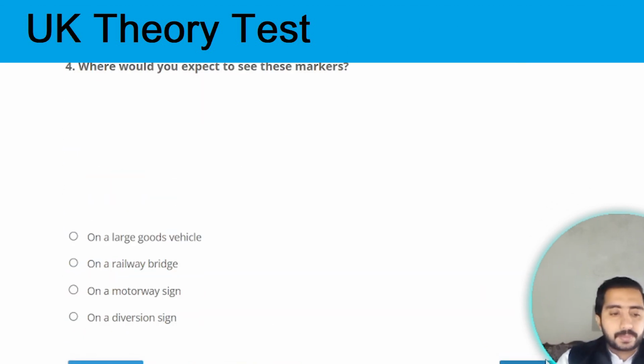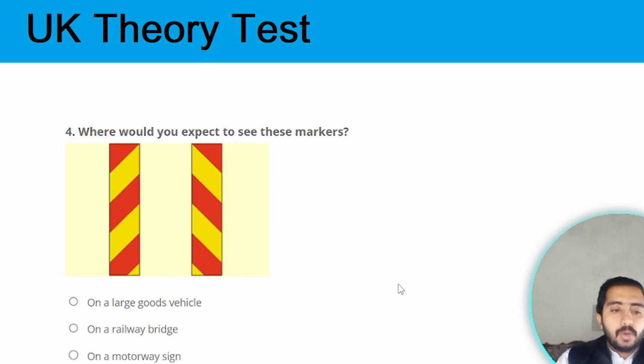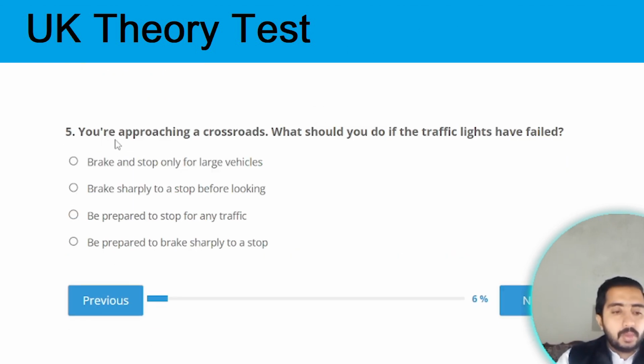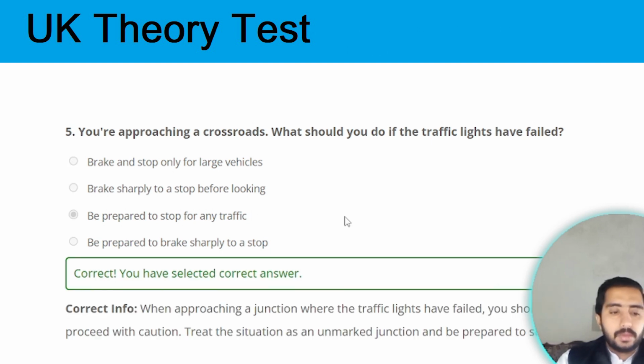Next question. Question number 4. What would you expect to see these markers? It means that on a large goods vehicle. Option A is the correct one. Next question. Question number 5. You are approaching a crossroad. What should you do if the traffic lights have failed? If the traffic lights have failed, then be prepared to stop for any traffic. Option C is the correct one. Next one.